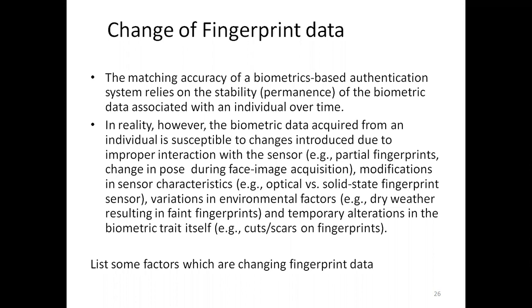During summer, sometimes the fingerprint machines may not work. That is some of the dry weather resulting in a faint fingerprint. Faint means the pattern will not appear properly due to some problem. Temporary alteration in the biometric trait itself, like cut, scar, wound, also affects the fingerprint data.